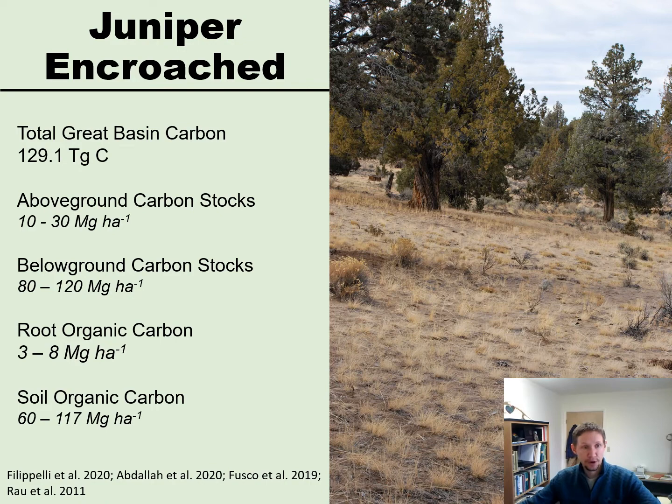If we look at juniper encroachment, we gain a ton of carbon. We gain 129.1 teragrams of carbon, which is 70 to 80 teragrams carbon more than sagebrush sites. And the reason there's more carbon is because it's found in above ground carbon stocks. There's very little below ground root carbon present compared to the sagebrush steppe sagebrush sites with perennial grasses, but most of this is all above ground biomass. And the reason why that matters is if a fire comes through, all of that stored carbon is then lost and volatilized into the air.